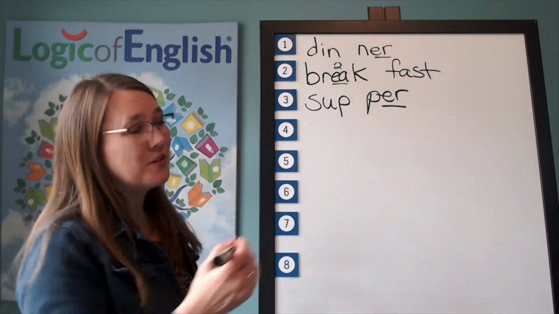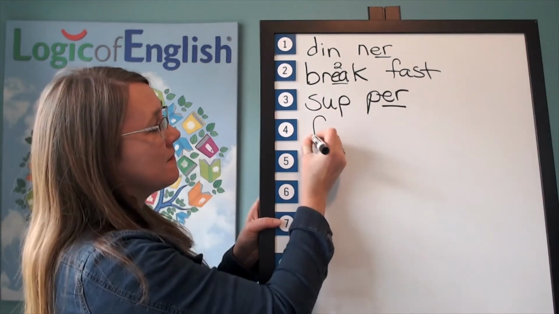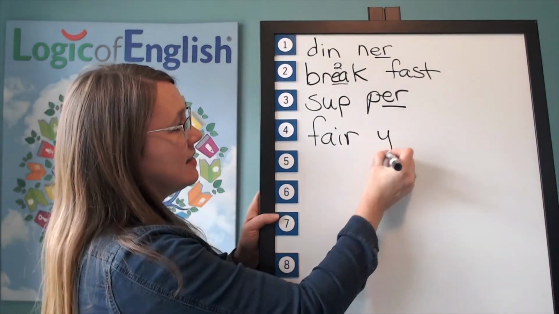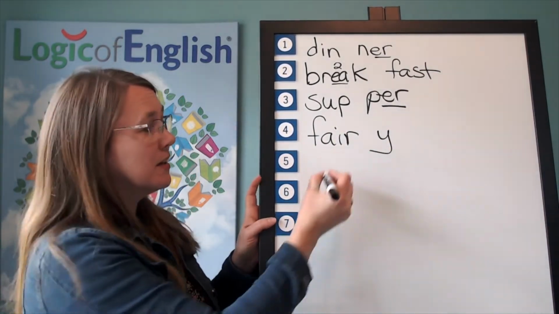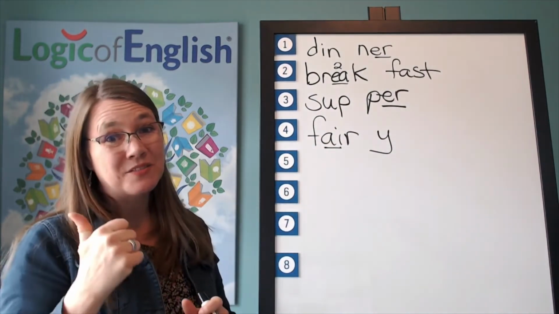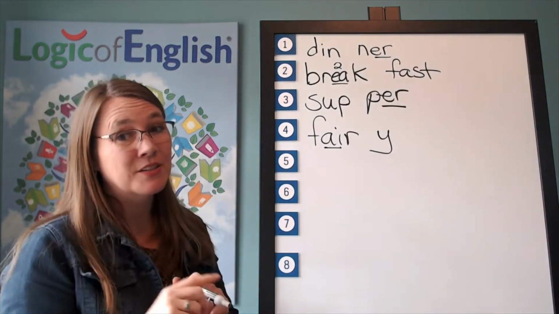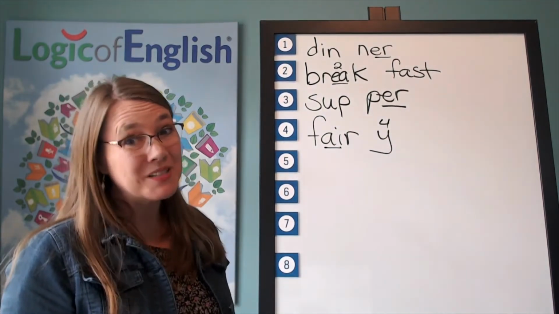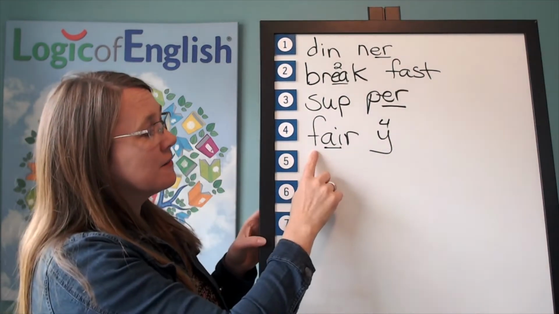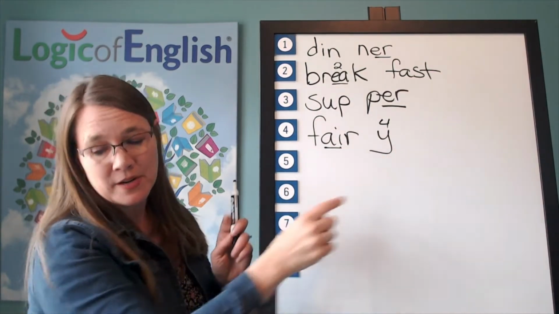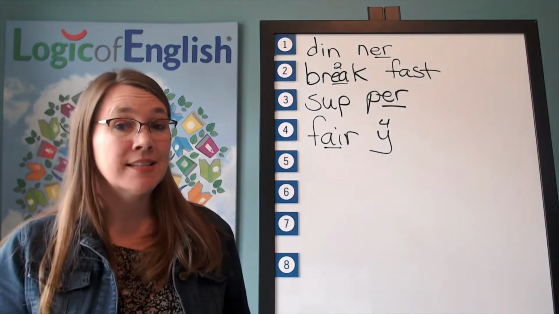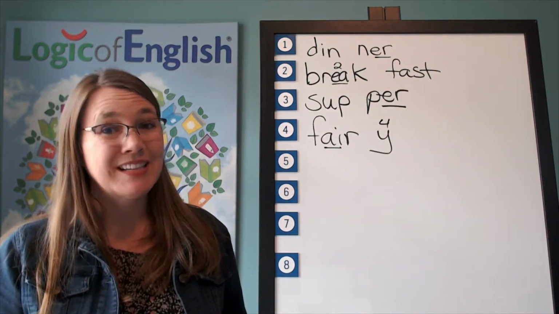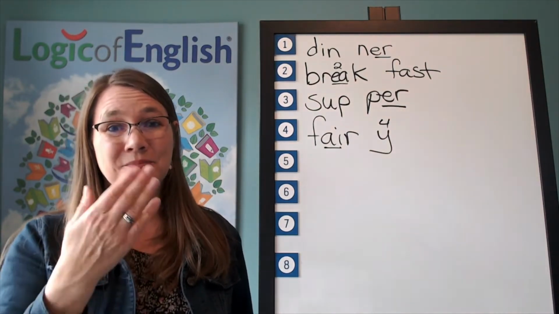Good, and now help me to write it. The first syllable is fair, A-I. The second syllable is E, I-E. How will we mark it? We'll underline the A-I. And which sound of A-I do you hear? The fourth. That's right, it's saying its E sound at the end of a multi-syllable word. Let's read it. Fair-e, fairy. The next word is tail. He told me a fairy tale. Tale, that's a story. Go ahead and say tail.